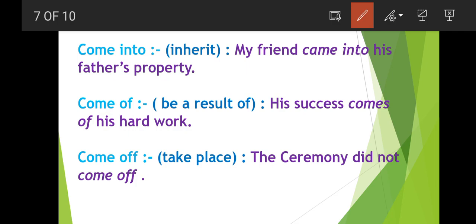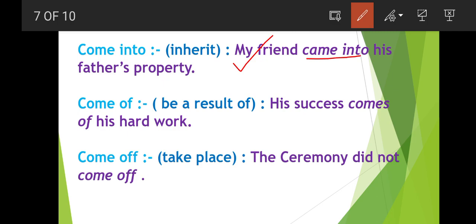Let's take the example of property. My friend came into his property, which means he inherited his father's property. It means he has the full right as his father had, because this boy is the offspring of his father, so he has the full rights as his father had. So inherit means to acquire anything, to acquire from our parents. Okay, next is come off.